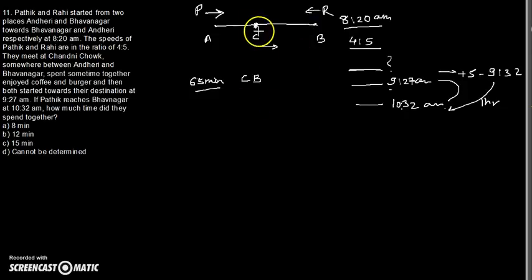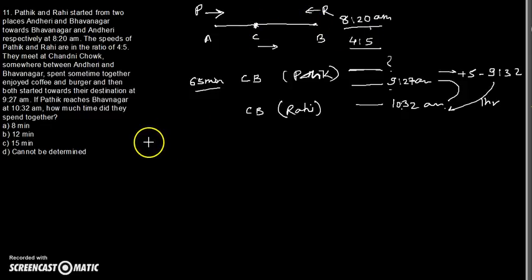This distance CB or BC, the same distance has been covered by Rahi also when he starts at 8:20 am. Now you will realize the distance is constant. This CB or BC, both are the same.